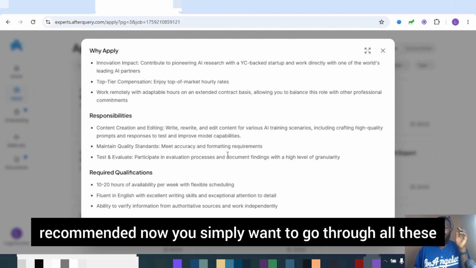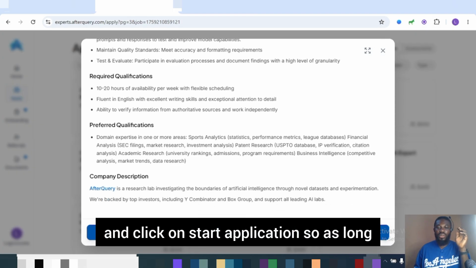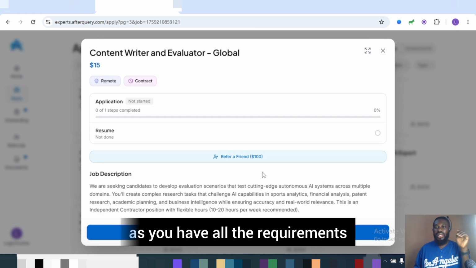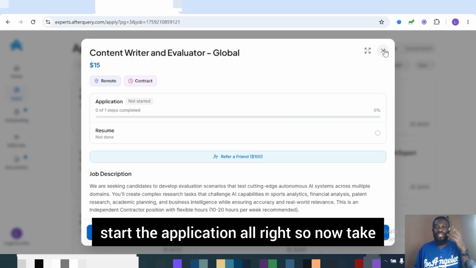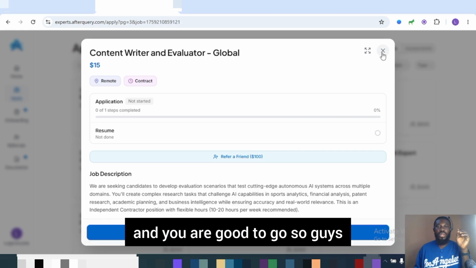Now you still want to go through all these, and after that, guys, you still want to come here and click on start application. So as long as you have all the requirements, or you meet all the requirements, you can simply start the application. All right. So now take note of this. You still want to click on start application, and you are good to go.